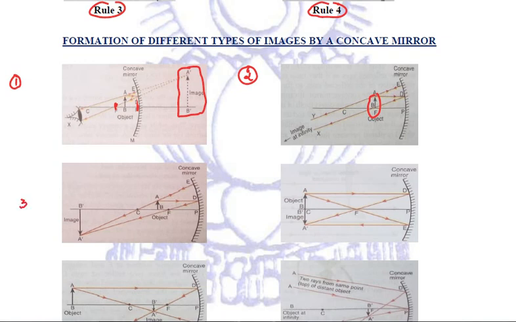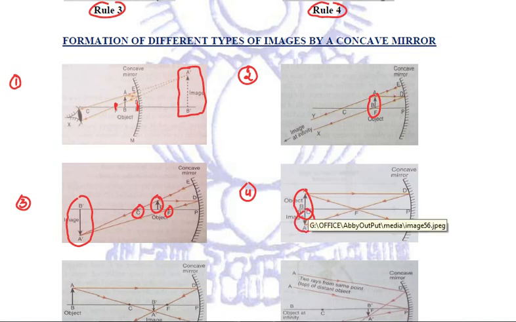The third is when the object is placed between F and C, that is the focus and the center of curvature. Here our object is placed. In that case, the image formed will be beyond C, in front of the mirror. It will be real image, inverted image, and magnified image. Fourth position of the object, when the object is placed at center of curvature, then the image formed will be at center of curvature itself only. It will be real, inverted, and same sized image.